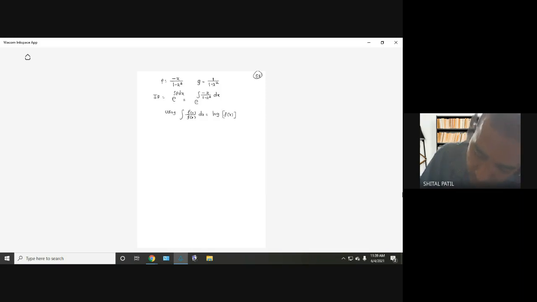Derivative of 1 minus x square is minus 2x. So it is e raised to 1 upon 2, since 2 is adjusted, 1 minus x square. So e raised to half log of 1 minus x square, which is e raised to log of 1 minus x square raised to half.